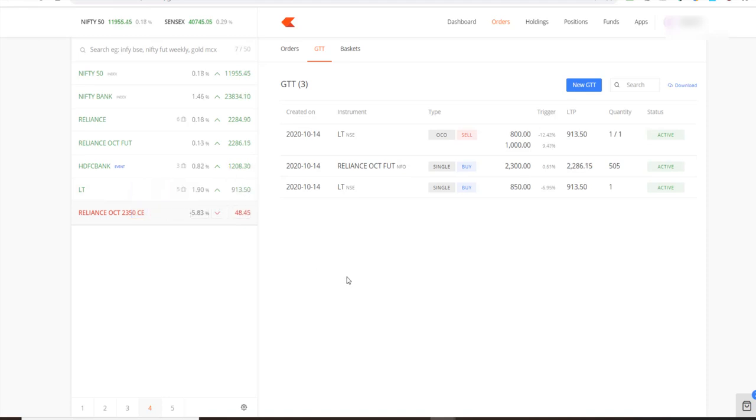I don't want to incur any more losses. I don't want to incur loss here. So I put an order here that in case it goes to 1,000, this order will get executed, and the other, that is the selling order for 800, would get cancelled.